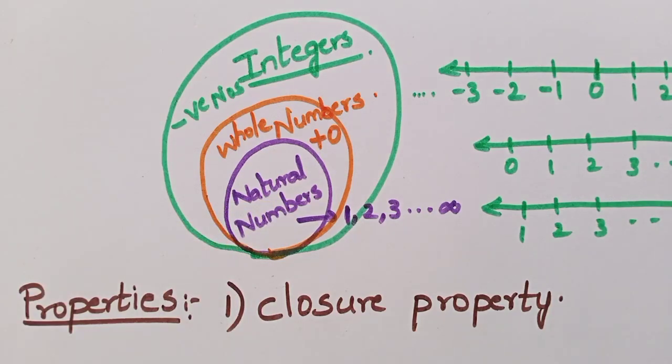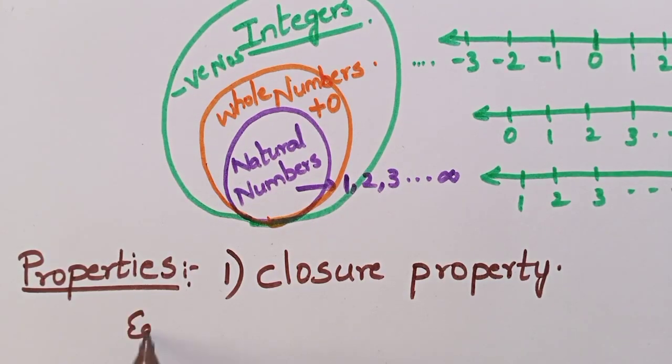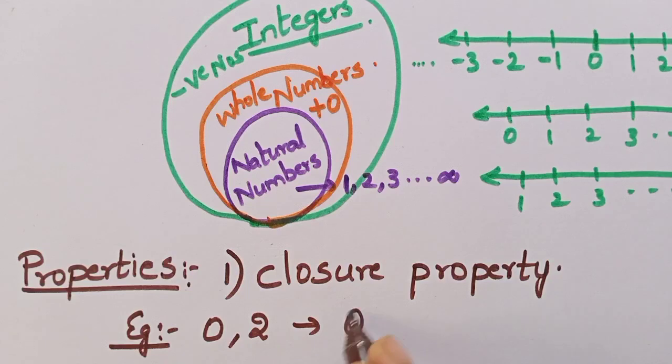Understood? The same way, if you want to check the closure property for whole numbers, I will be taking two whole numbers like 0 and 2. Both are whole numbers, isn't it? Then I will add both of them, 0 plus 2. What will I get? Yes, I will get 2 here. So whenever I am adding two whole numbers, my answer is also a whole number. 2 is also a whole number, right? So whenever I am adding two whole numbers, I am always getting a whole number.